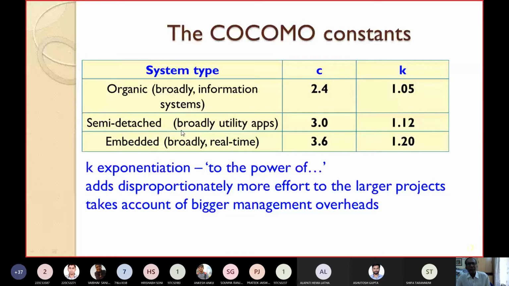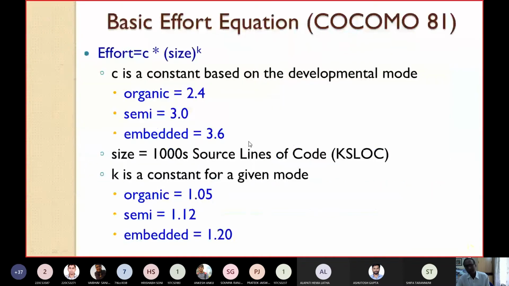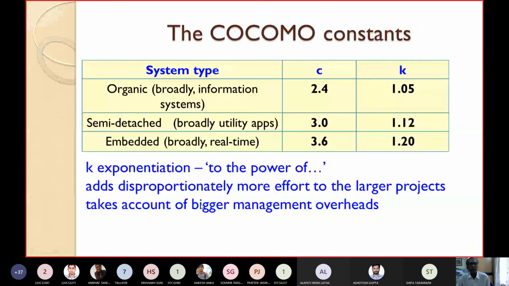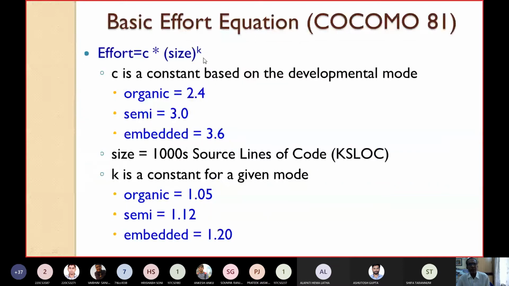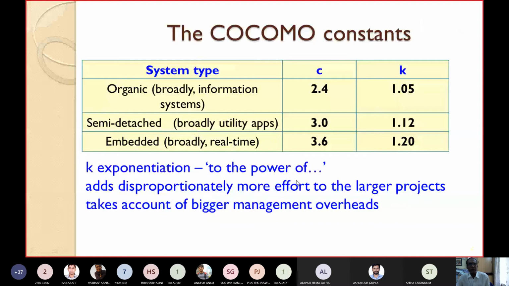Embedded means all the operating systems, real-time systems, embedded systems; they come under embedded products. And whatever values for this C and K I have written for the different products, I have listed here. K is the exponentiation, you can see size to the power K. So K is the exponentiation, that means to the power of. This adds disproportionately more effort to the larger projects, takes account of bigger management overhead.